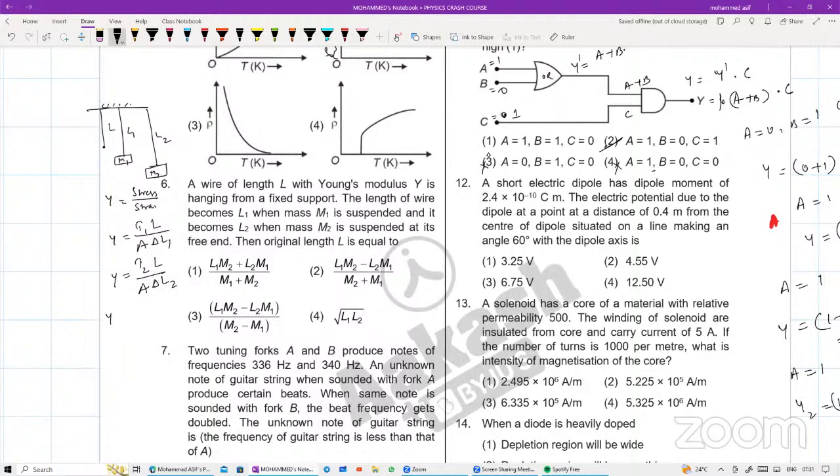As material is same, so Y must be equal for both of them. So if I'm taking this one as Y1, this one as Y2, Y1 will be equal to Y2. So L और A cancel हो जाएगा. So what I'll be getting right now for this relation? T1 divided by L by A, और L by A दोनों cancel हो जाएंगे. So first one में क्या बन जाएगा मेरे पास? T1 divided by delta L. Delta L मतलब क्या बेटा? L1 minus L. इसके लिए extension कितना हो जाएगा? This is an extension, so L1 minus L. So that is equals to tension T2 divided by, next one is nothing but L2 minus L.